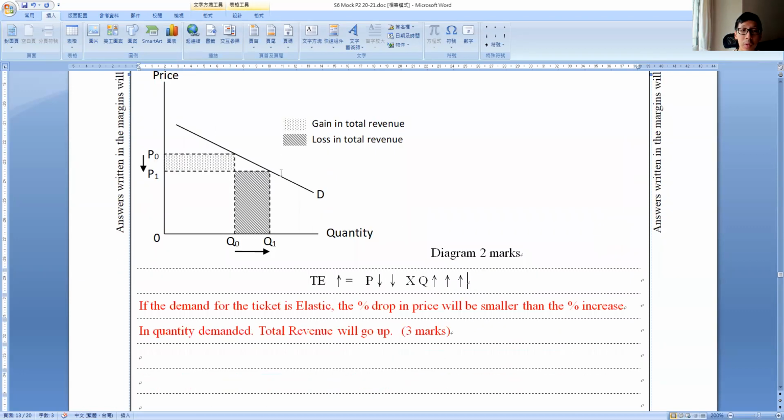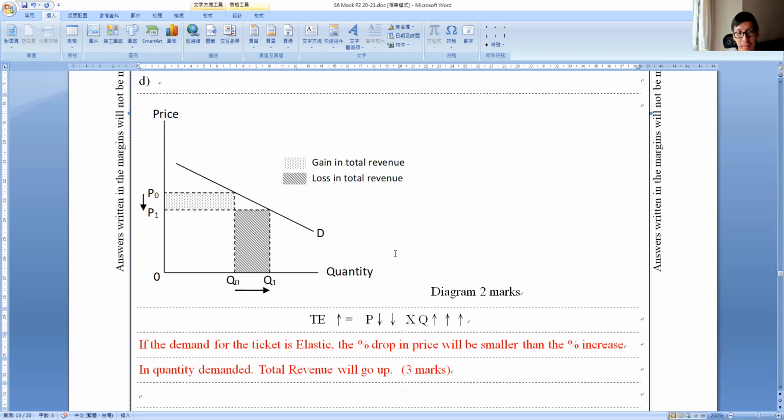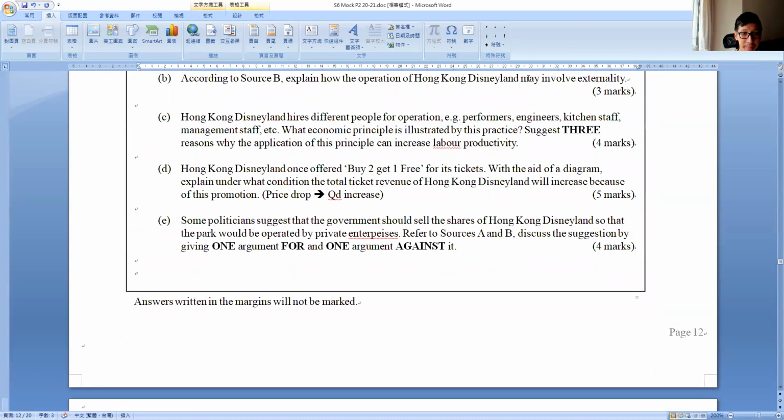To draw the diagram, remember the upper portion of the demand curve. Then you shade the area: gain in total revenue, loss in total revenue. You should see that the gain is much larger than the loss. Something like that. This is also standard, not particularly difficult.